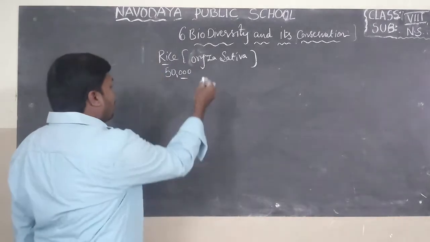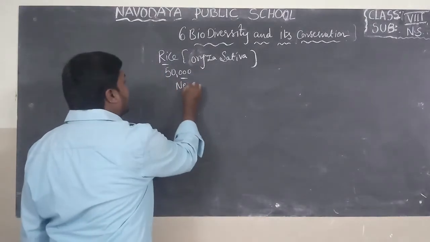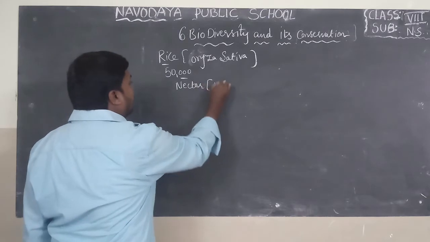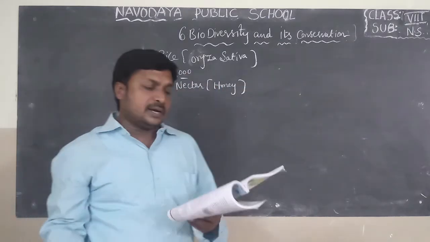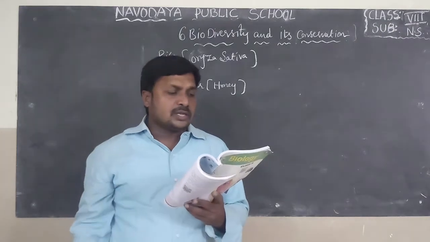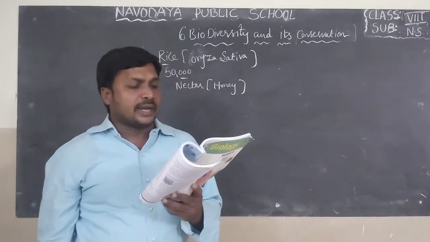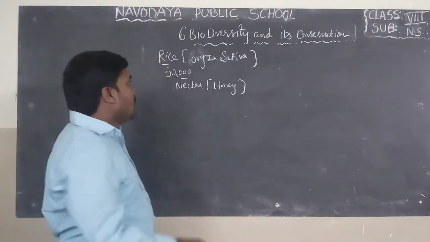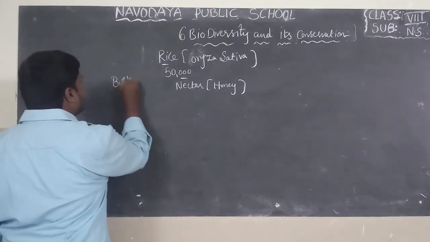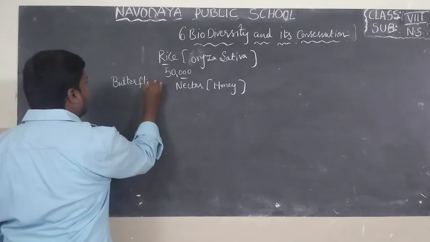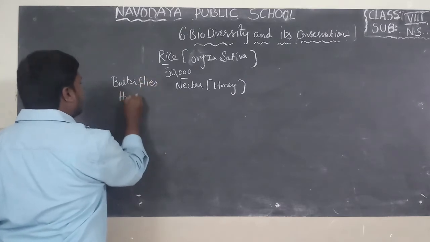So they are visiting the flower for which purpose? For nectar purpose. Nectar means here honey. Most of the flowers get pollinated through bees and butterflies. What is the use of these butterflies and honeybees?